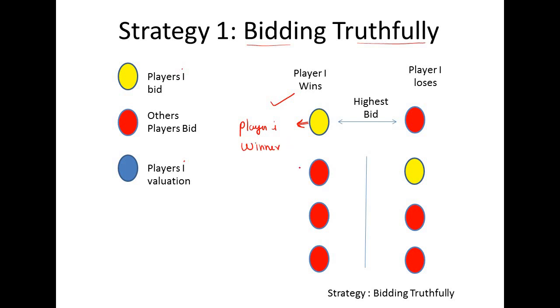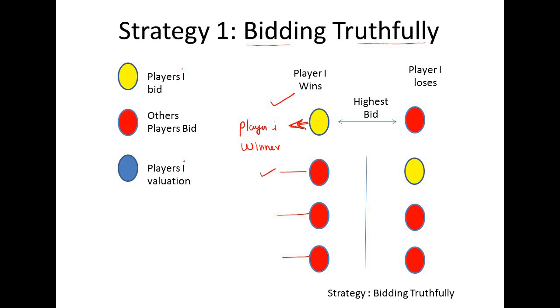Now what amount does he have to pay? The player I would pay the highest of the remaining bids, right? Because we are considering the second price sealed bid auction. So these are the remaining bids and the highest is this. And he is paying